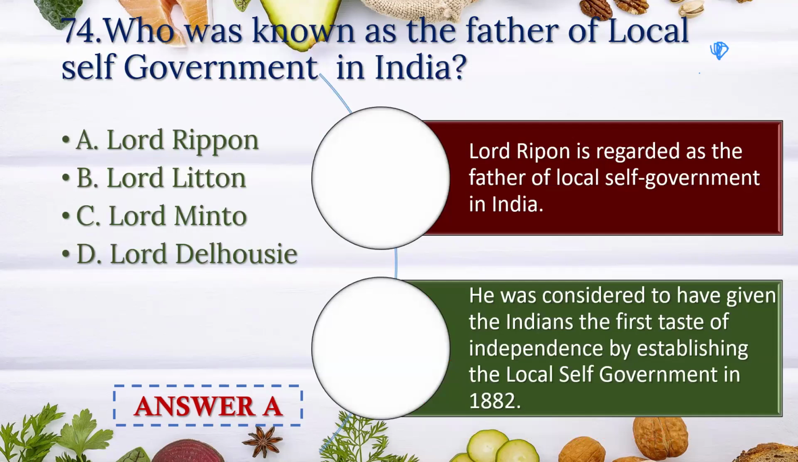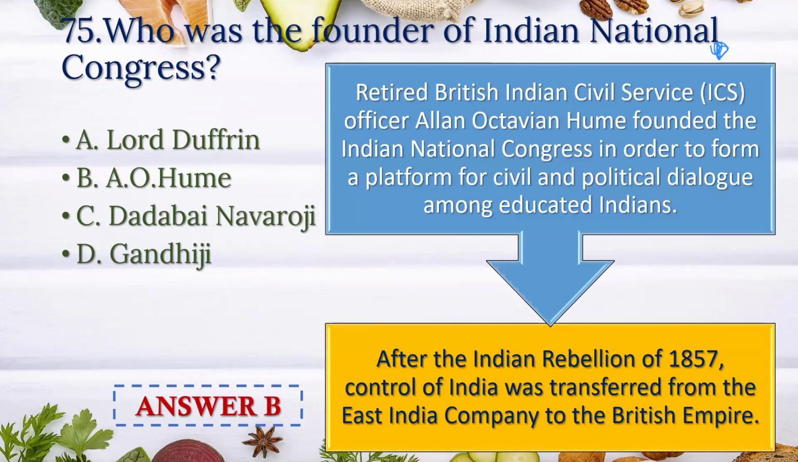Who was known as the father of local self-government in India, is Lord Ripon. He is regarded as the father of local self-government in India. He was considered to have given the Indians the first taste of independence by establishing the local self-government in 1882. Founder of Indian National Congress is A.O. Hume. Retired British Indian Civil Service officer Alan Octavian Hume founded the Indian National Congress in order to form a platform for civil and political dialogue among educated Indians. After the Indian Rebellion of 1857, control of India was transferred from the East India Company to the British Empire.